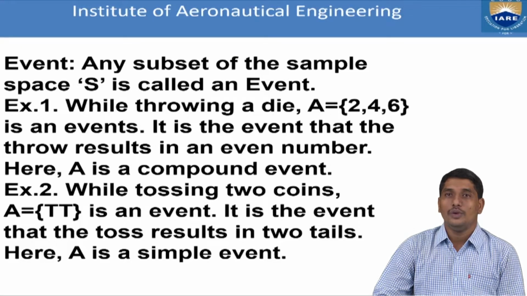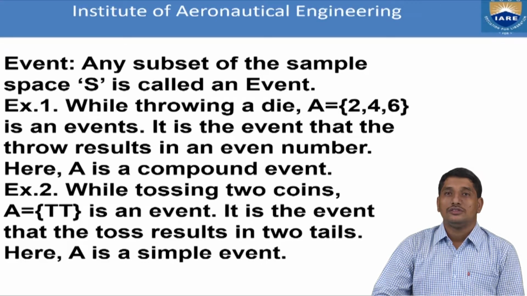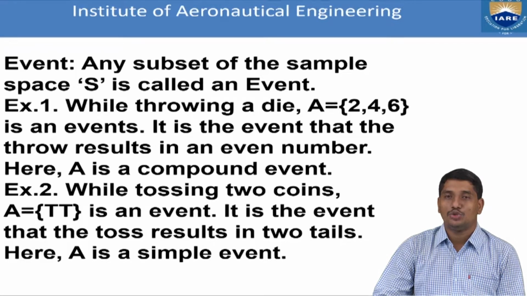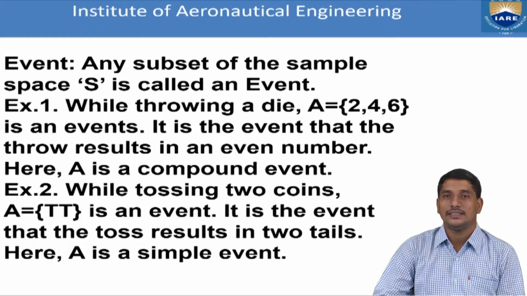Now, we are going to define what we mean by an event. Let R be a random experiment and S be the sample space associated with the random experiment.